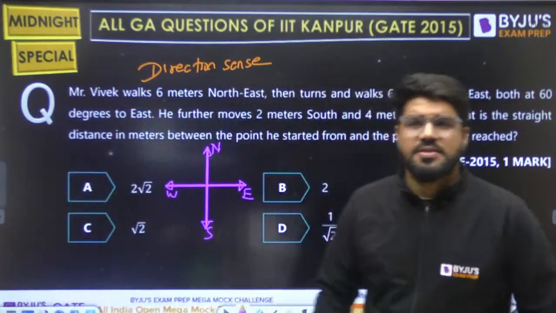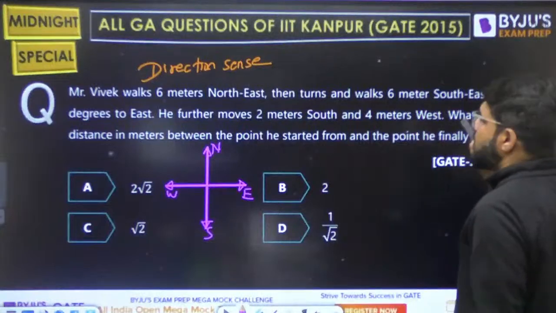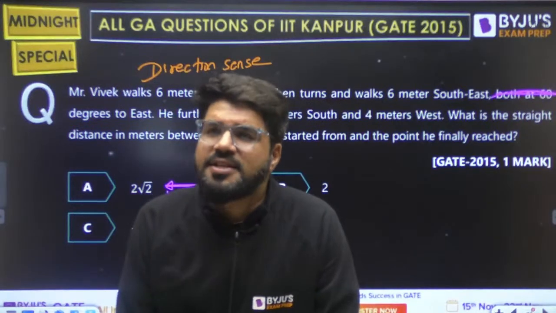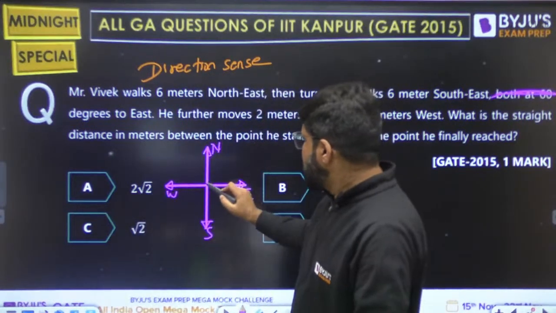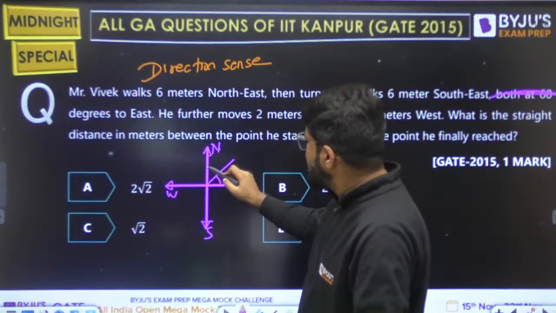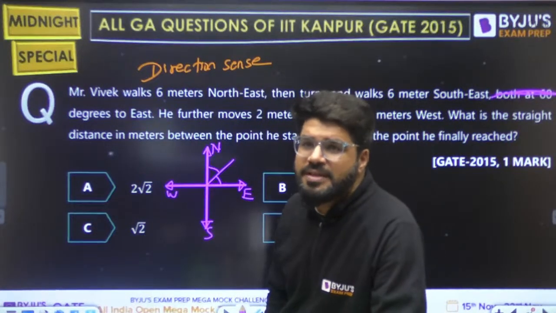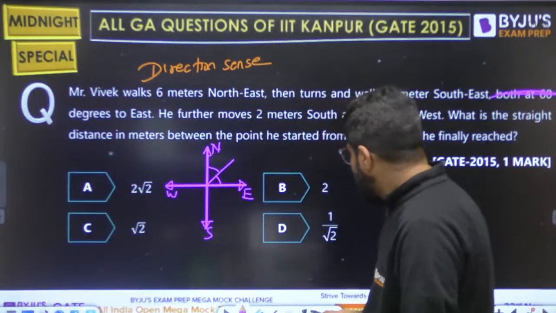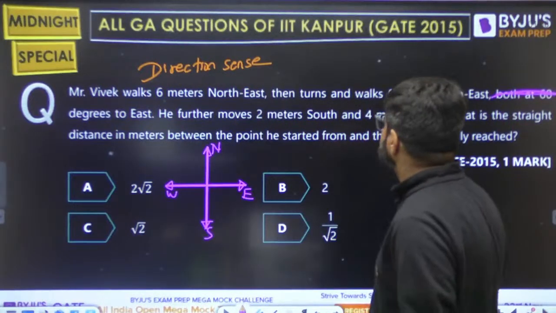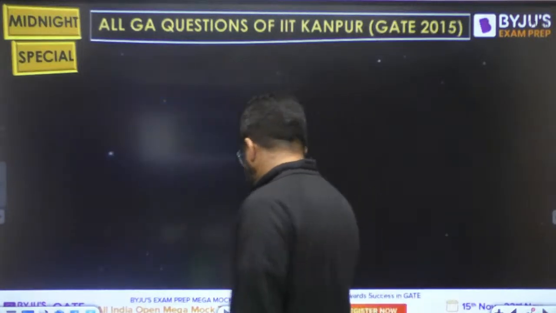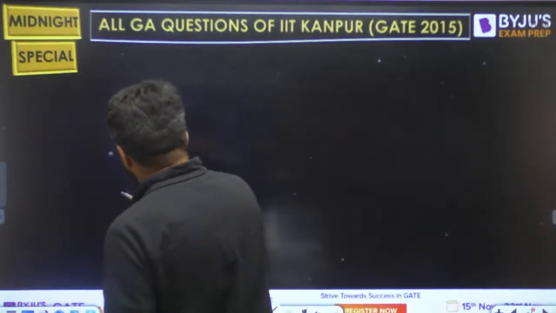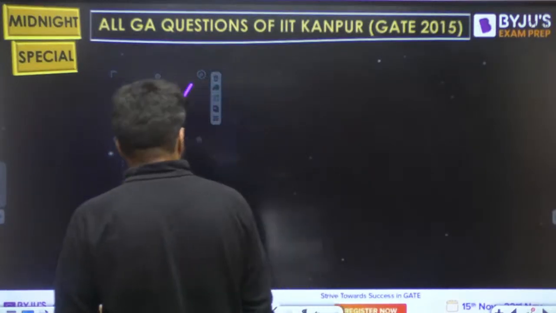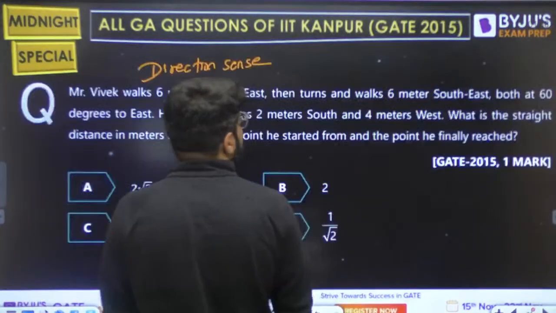अब देखो, in these questions na, suppose 60 degree to the east was not mentioned, then it will be 45 degree, by default middle. When they say northeast na, it is middle, 45 degree east and 45 degree north. But here I have mentioned 60 degree with respect to east. So let me draw this picture here, right? First it goes northeast, 60 degree with respect to the east, and then